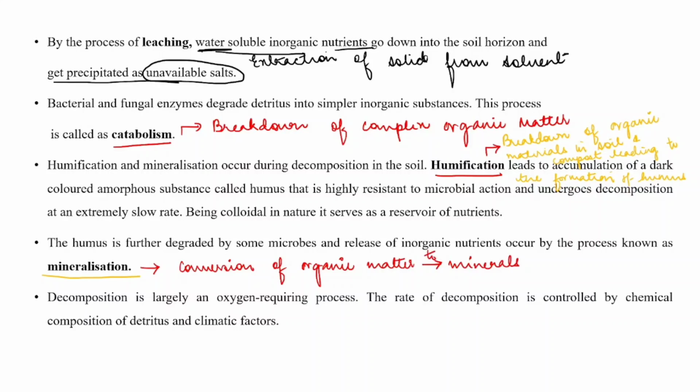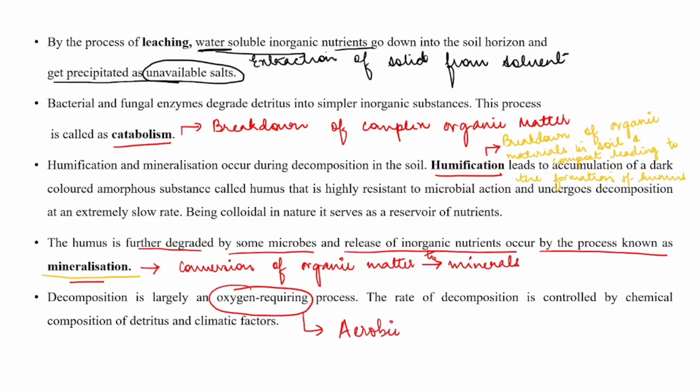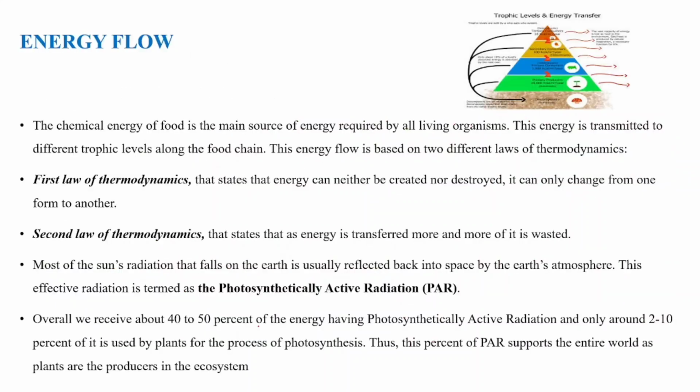We call it mineralization. The humus is further degraded by some microbes and release of inorganic nutrients occurs by the process known as mineralization. Clear? Decomposition is largely an oxygen requiring process. That means it is an aerobic process. The rate of decomposition is controlled by chemical composition of detritus and climatic factors.